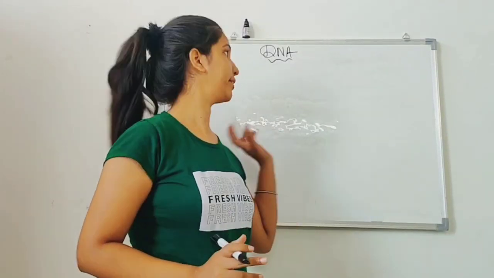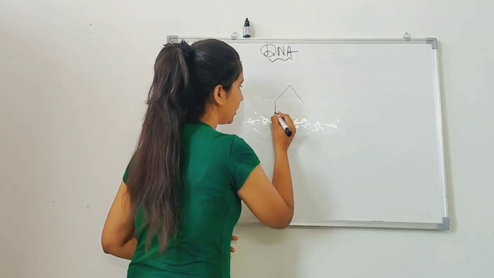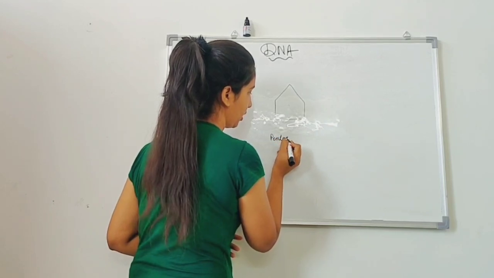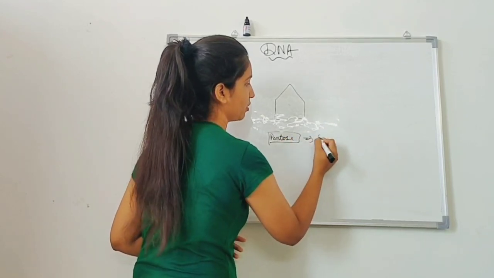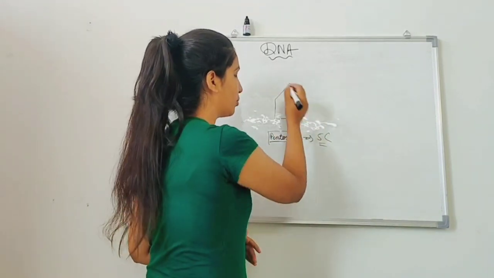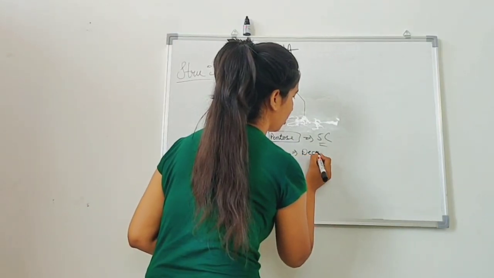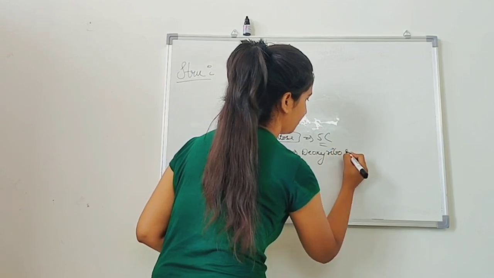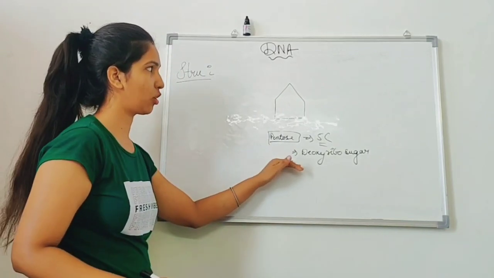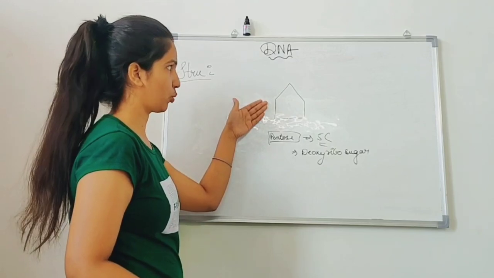So, in order to understand the structure of the DNA, as I told you, the DNA is composed of a pentose sugar. The word pentose means 5 carbon. Pentose refers to the 5, and it is composed of a 5 carbon sugar. The sugar of the DNA is known as deoxyribose sugar. The name of the sugar present in the DNA is called deoxyribose sugar. We draw the structure of the sugar like this, and this represents the pentose sugar.